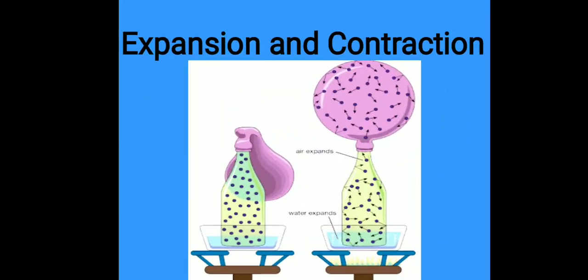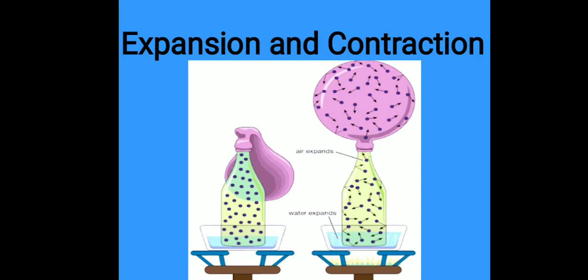Now, expansion and contraction. You know, when a substance is heated, the particles start vibrating rapidly. Thus, each particle takes up more space because of its increased movement, causing the substance to expand. So, the increase in the size of matter on heating is called expansion.